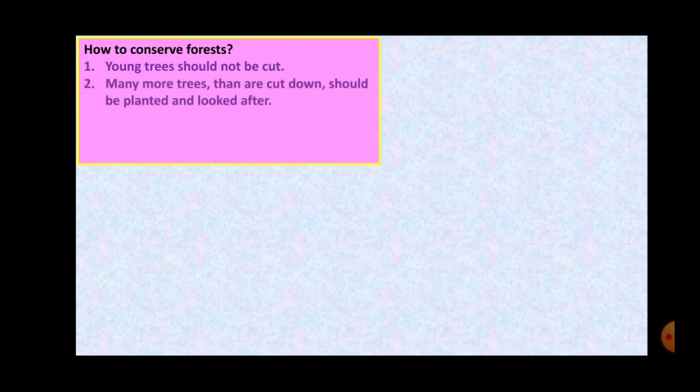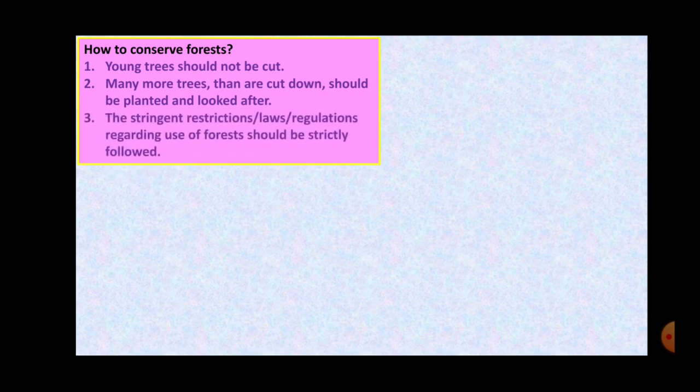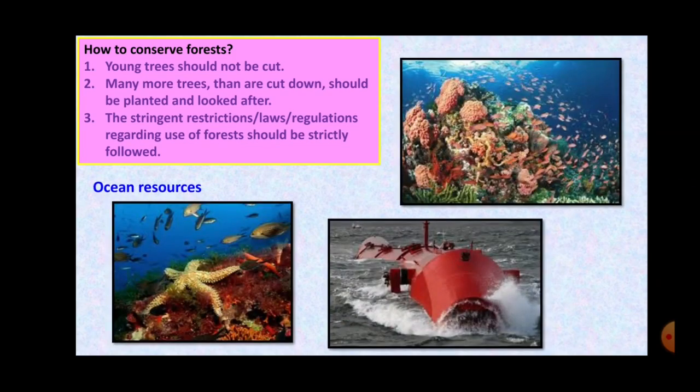Next, many more trees than are cut down should be planted, right? If there is an urgency, a need to cut down the trees, then we should plant more trees than the number we have cut. Then the laws should be made very strict. The regulations and restrictions regarding the forest should be very strictly followed. Okay, so this is how we can conserve the forest.